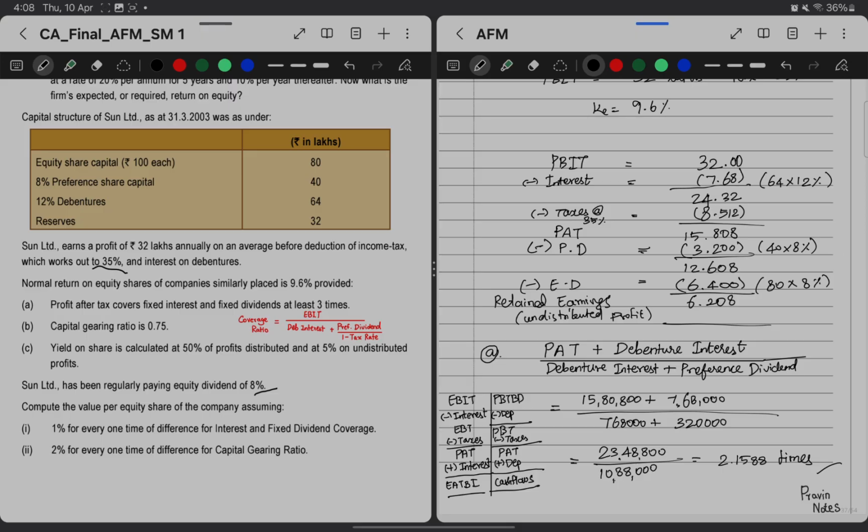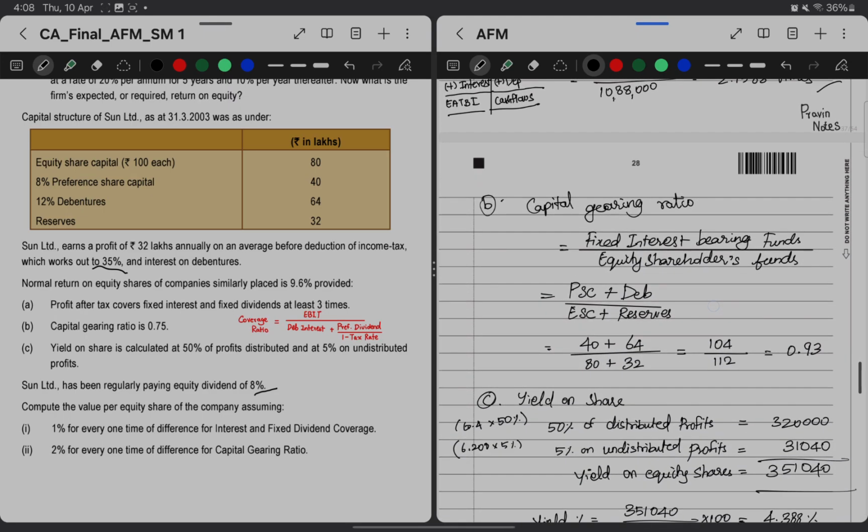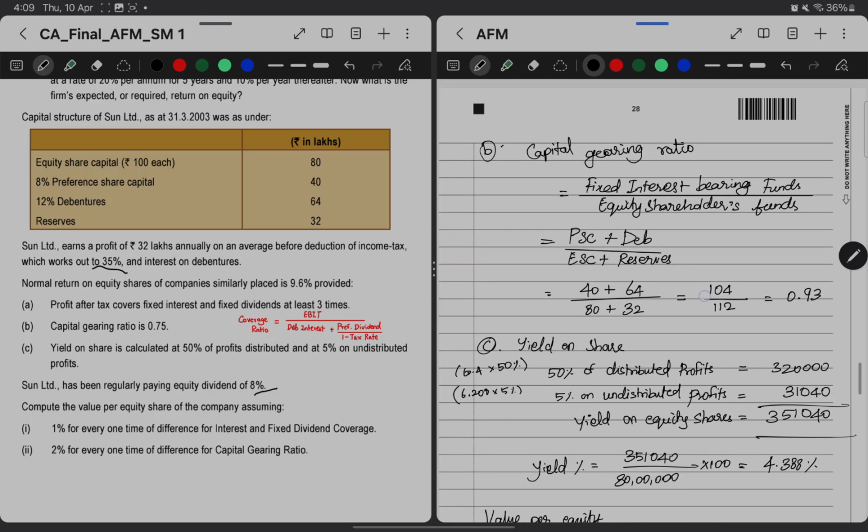Now going further, the second requirement, capital gearing ratio, fixed interest bearing funds divided by equity shareholders funds. This will be the formula. Now fixed interest bearing funds will be the preference share capital plus debentures divided by equity shareholders fund, nothing but equity share capital and reserves. So 104 divided by 112 gives us 0.92 times as the capital gearing ratio.